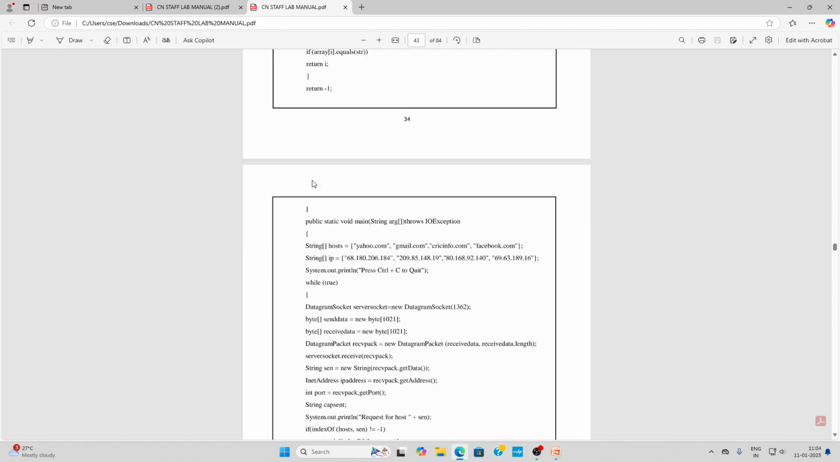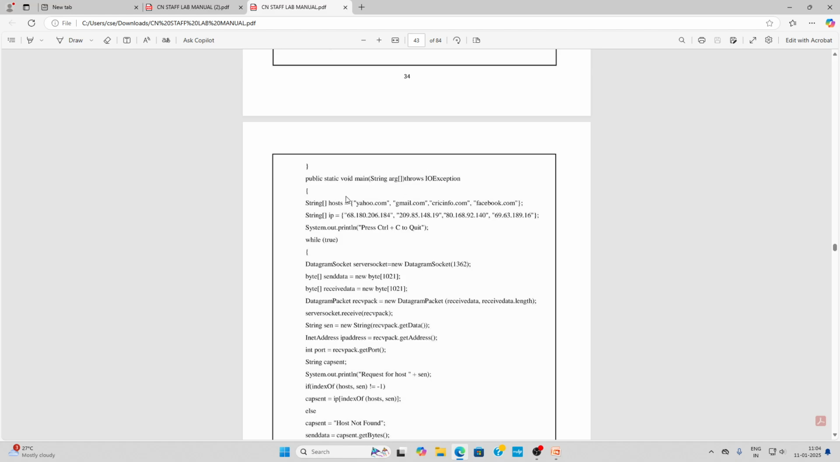Next is the main function, the entry point of the program. Here we are giving some host names. The purpose of this is to define the host names with their corresponding IP addresses. The server will search these arrays to resolve the host names. Here we are giving the command to keep the server running indefinitely to handle the DNS requests, and Control plus C is used to terminate the program manually.